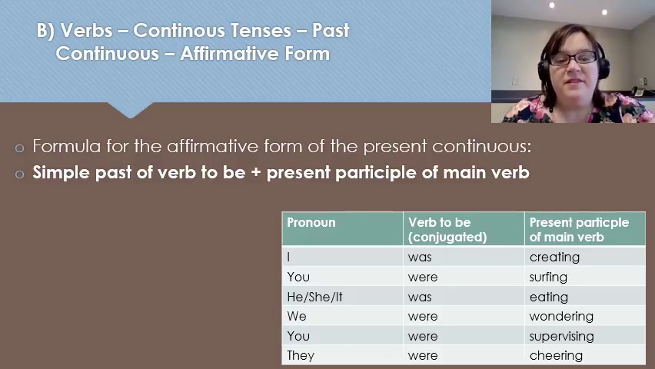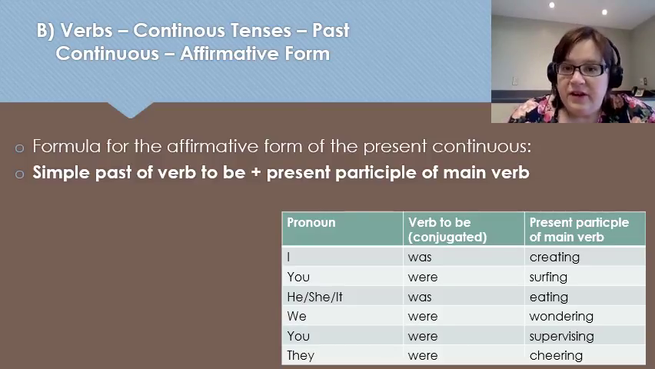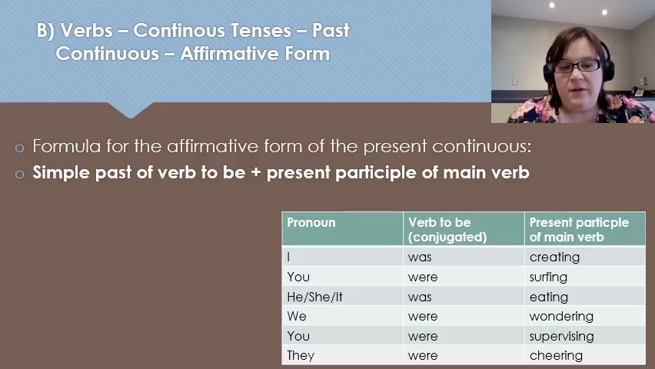Hello and welcome to this section on the past continuous in the affirmative and negative forms. The formula for the affirmative form of the past continuous is as follows. We start off with the simple past of the verb to be. Now, if you remember, for the present continuous, we started off with the simple present of the verb to be. So you're going to see it's pretty much the same thing.